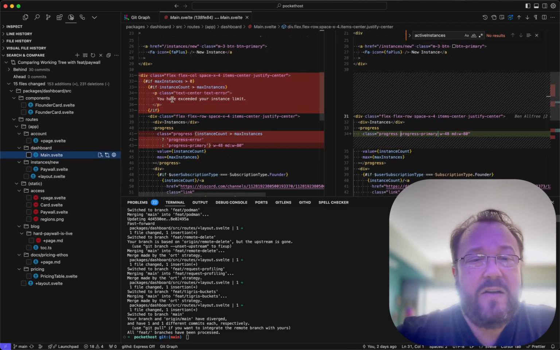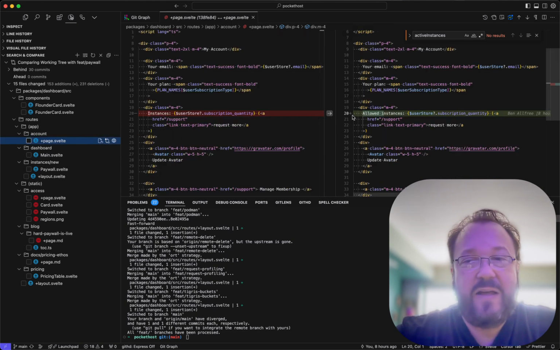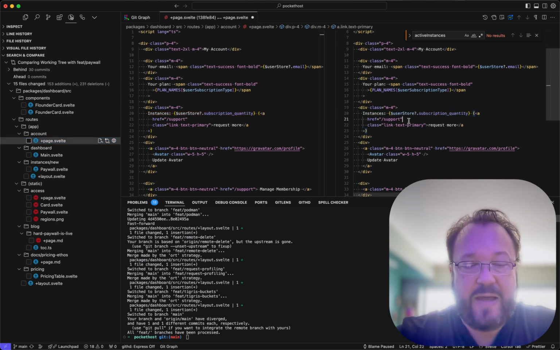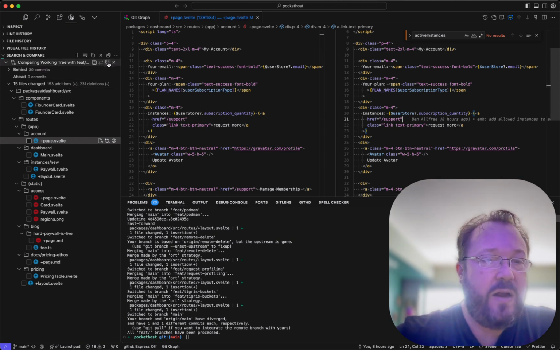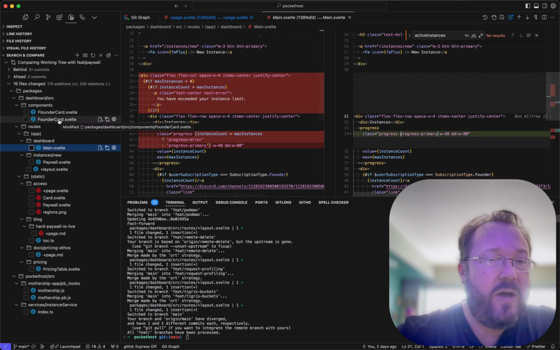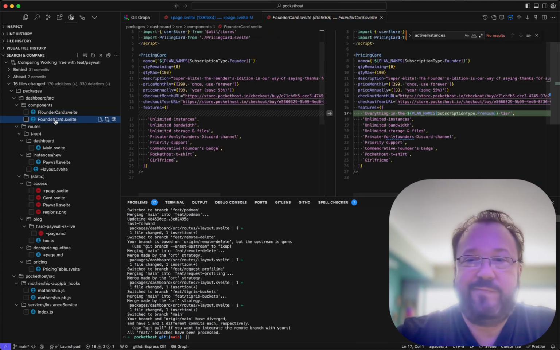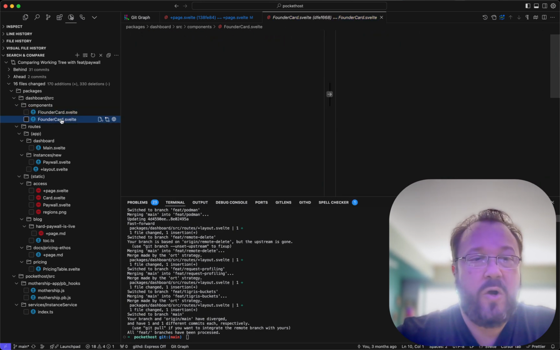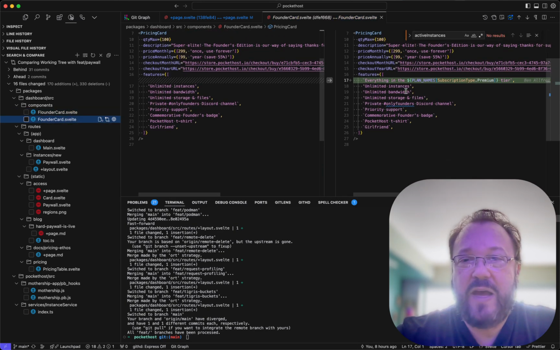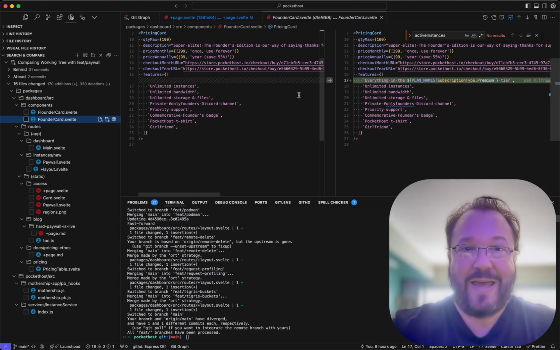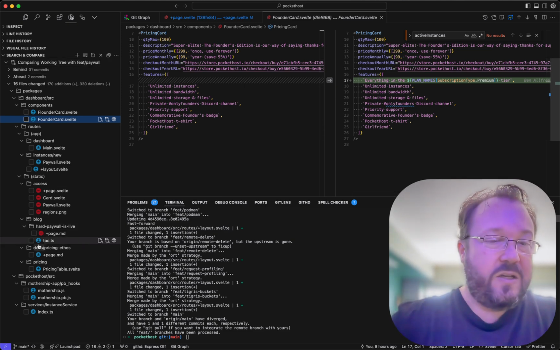Now in here, it'll tell you in the dashboard that you've exceeded your instance limit, and it'll show the progress bar as an error bar. In the account page, we just have a little cosmetic change here that honestly we don't even need, so let's just put it back how it was. Keep this PR as clean as possible. Then we have some changes to the founder card and the flounder card, which are just that we're not offering the flounder annual anymore, and we have to take out this part about referring to a plan tier because we got rid of the plan tiers.